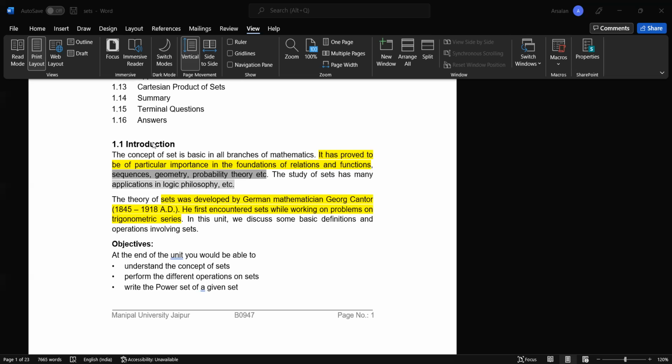So first, what is a set and who discovered the set? The set was discovered by a German mathematician, George Cantor. How did he encounter it? He encountered the set while working on a trigonometrical series problem.